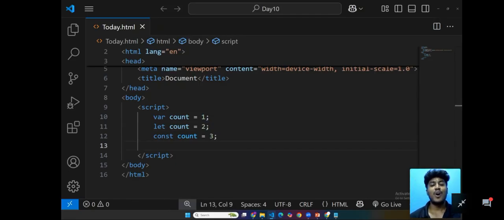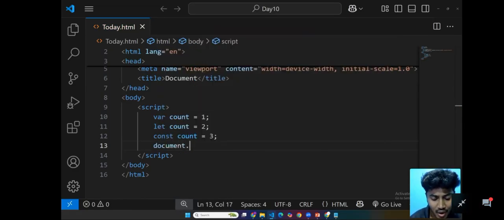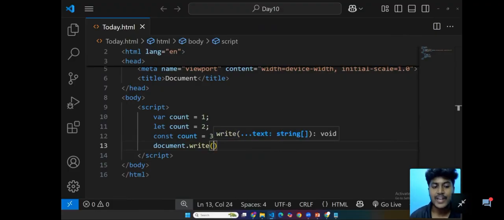For that, we are going to use document dot write. ln means next line, so it will write on the next line. Without ln, just document dot write simply writes in the same sentence. Ln means next line.